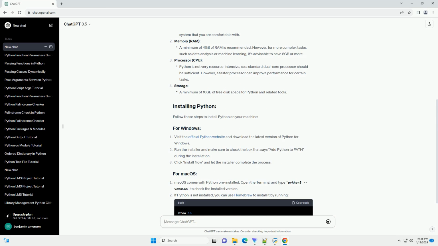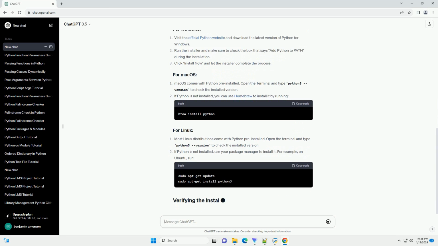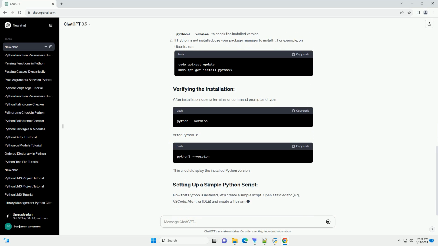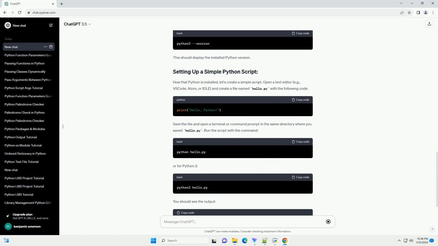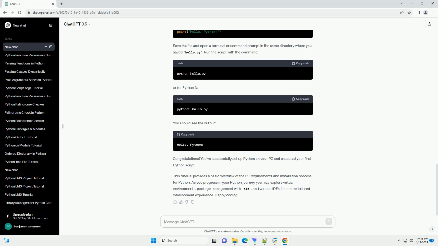Before you start coding in Python, make sure your PC meets the following requirements: operating system, memory (RAM), processor (CPU), storage. Follow these steps to install Python on your machine. Visit the official Python website and download the latest version of Python for Windows. Run the installer and make sure to check the box that says "Add Python to PATH" during the installation. Click "Install Now" and let the installer complete the process.